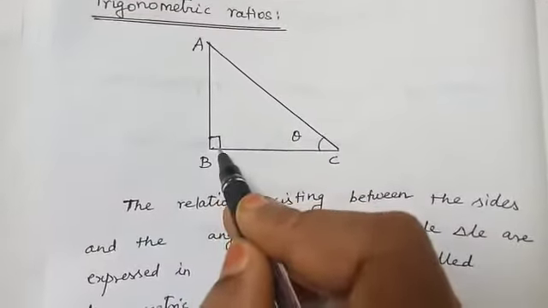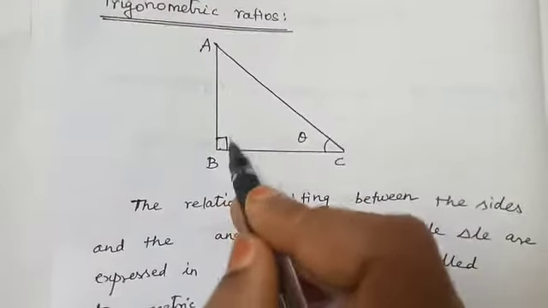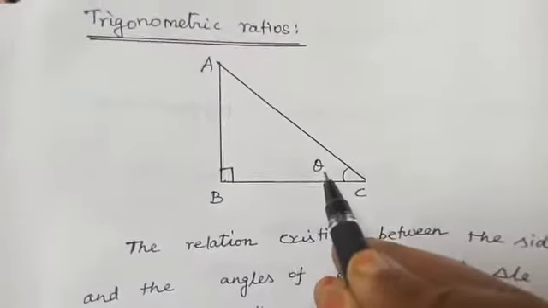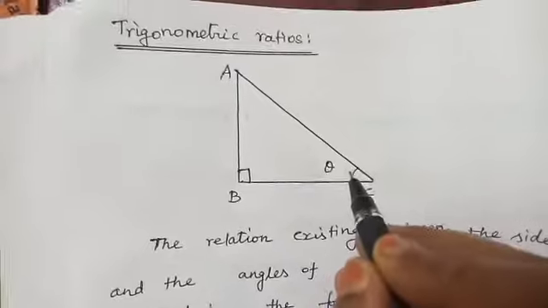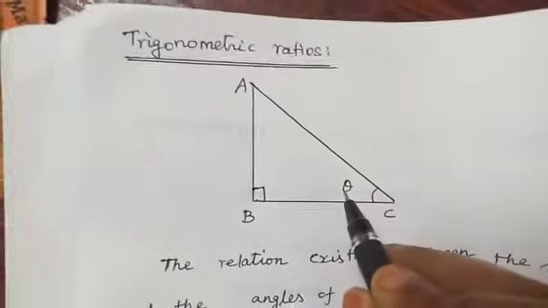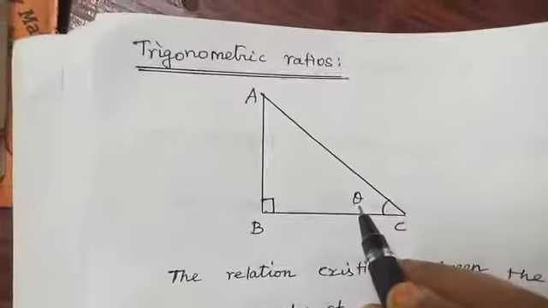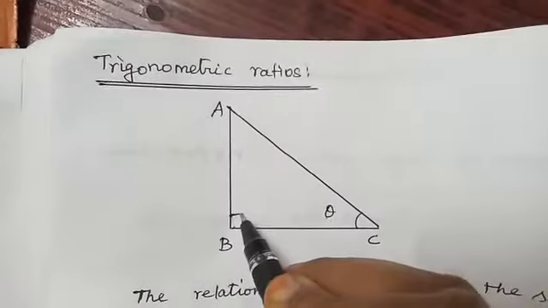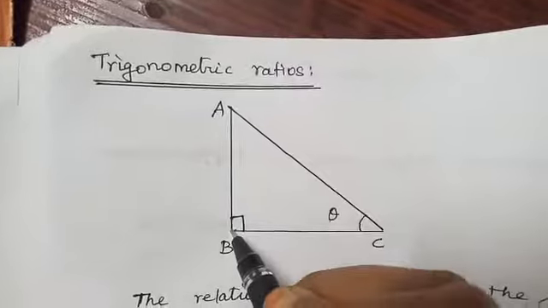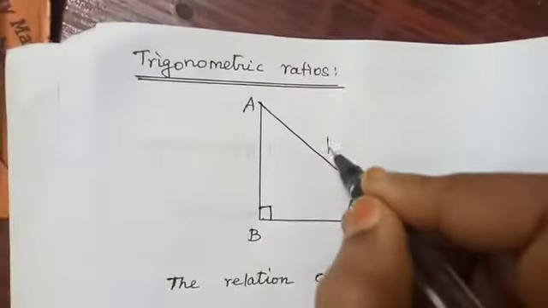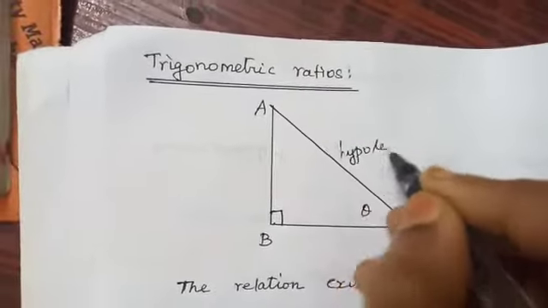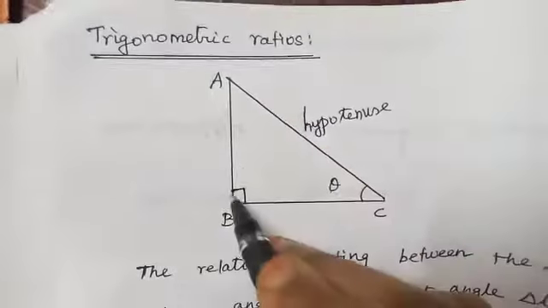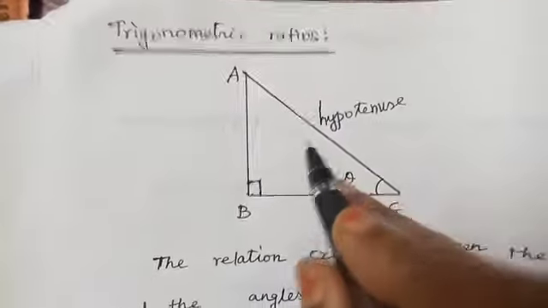At the vertex B, it is the right angle. Okay. So this is theta. Theta means angle. Okay. So 30, 40, 55, 60, anything. So theta means angle. First let us write the hypotenuse. Okay. So this is the right angle. So opposite to the right angle, we write it as hypotenuse. What is it? Hypotenuse, opposite to the right angle always.